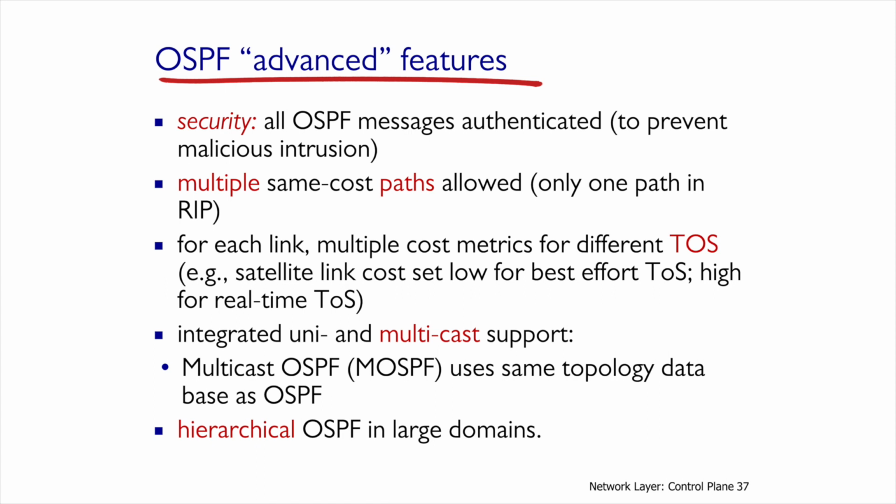OSPF's interesting features are security, the ability to receive only authenticated messages, meaning I don't want anyone who is not authenticated to send me information or confuse me with the wrong topology. I can have several paths from A to B that have the same cost, and I save them, they are different paths. Per link, I can also save several metrics so I'd have several costs. Say, to decide that a certain link's cost is 3 in one case and 4 in another case. And the differences are in the type of service, for example. I can also do a unicast, one-to-one, as well as multicast, one-to-many.